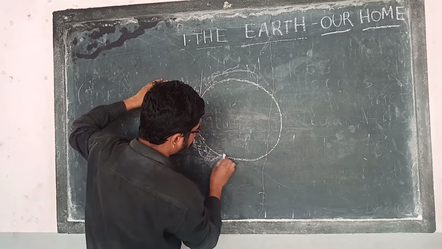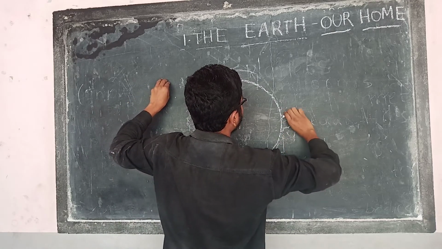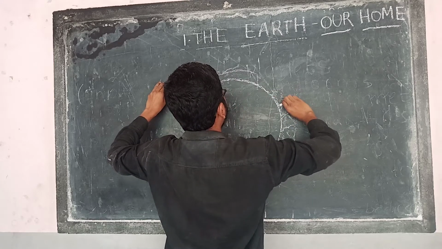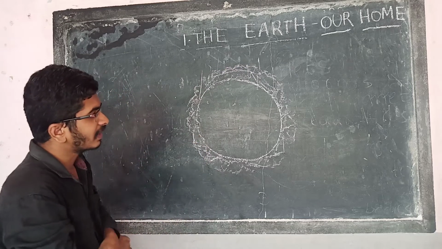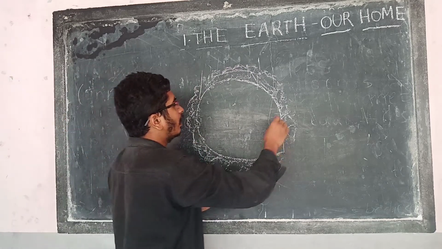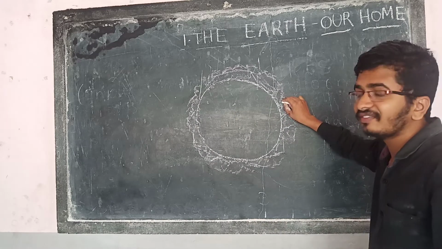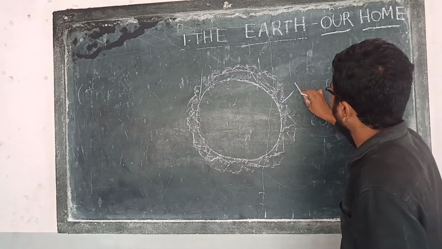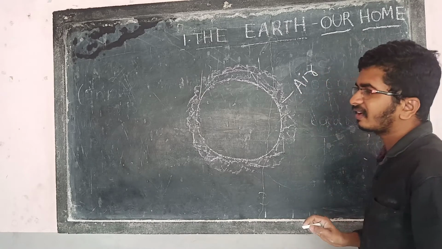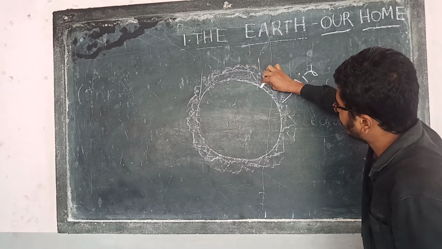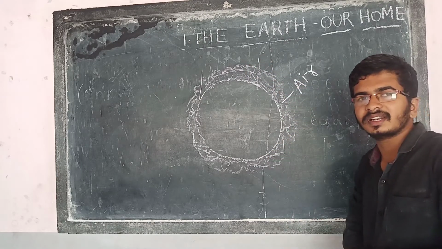Up to some extent only it will be there. After that it will not be there. In the space there is no air. Okay. Up to some high kilometers it will be there. So earth is covered with a layer called air. So we breathe the air, right? We know air. We can feel the air. Earth is covered with the air, and this layer is covered with air and carbon dioxide, oxygen, all the things.